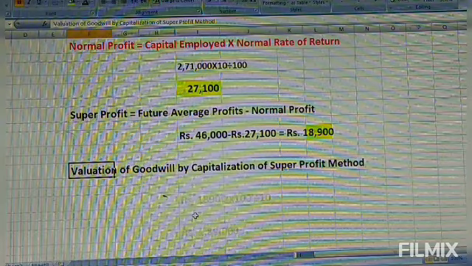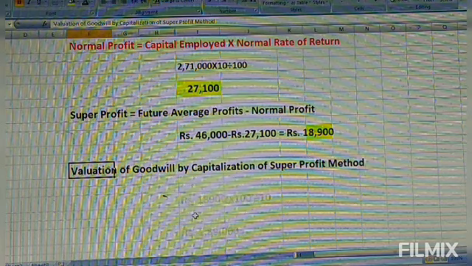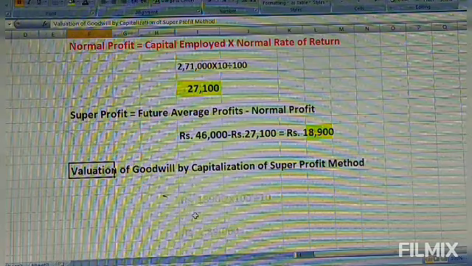So if 18,900 is the return, what is the investment? We have to find out like that. You are getting 10% means what here? For every 100 rupees investment, they are getting 10% return, right? Now, how much super profit return is there? Super profit return is 18,900. So for every 10 rupees, 100 is the investment. Therefore, if the return is 18,900, what is the investment? We have to find out.